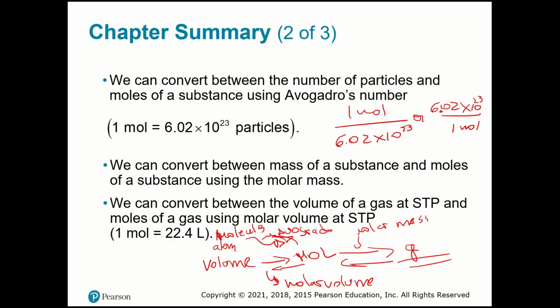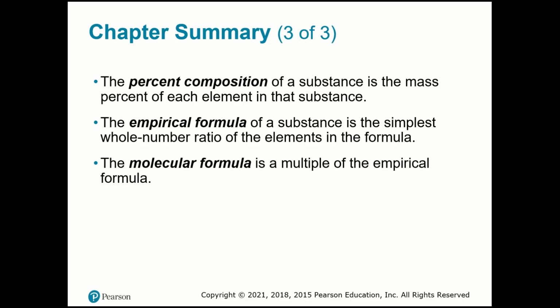Okay? So just pay attention to the units and the concepts that you just learned. The percent composition of a substance is the mass percent of each element in the substance. So remember, it's part divided by the total, multiplied by 100. And the empirical formula of a substance is the simplest whole number ratio of the elements in the formula. You can find it through the percent that you have. We just assume you have a 100 gram sample, and then you find the number of moles, and you're going to find the empirical formula.